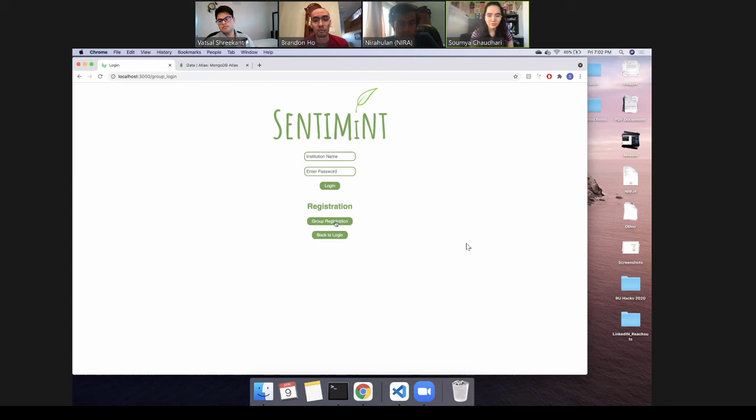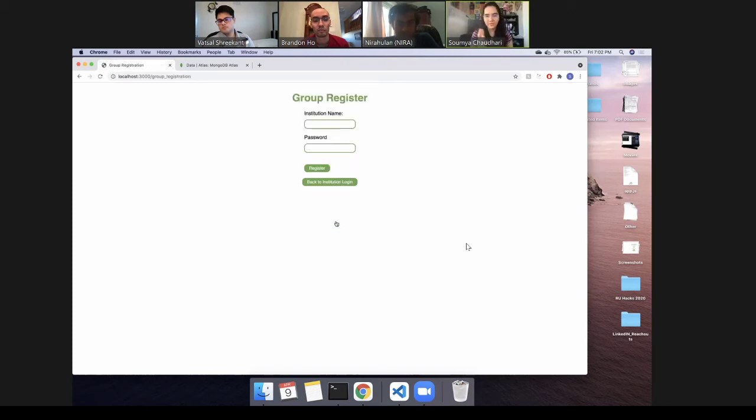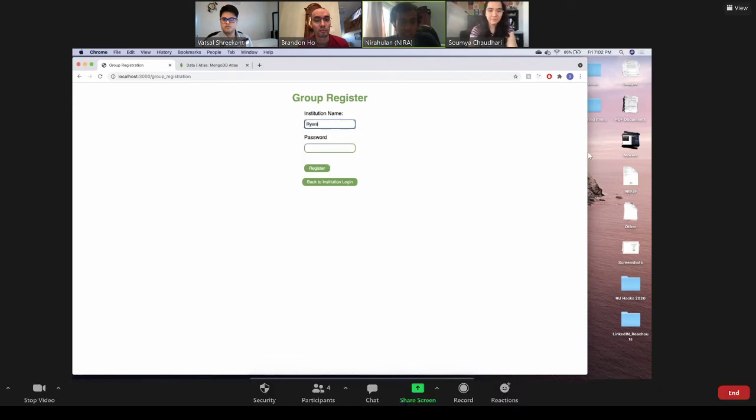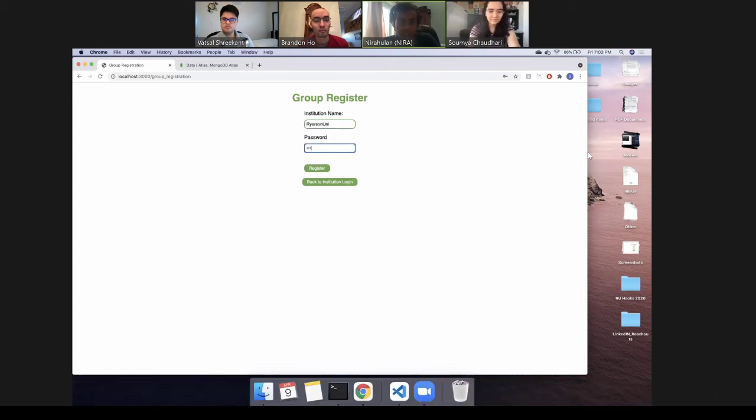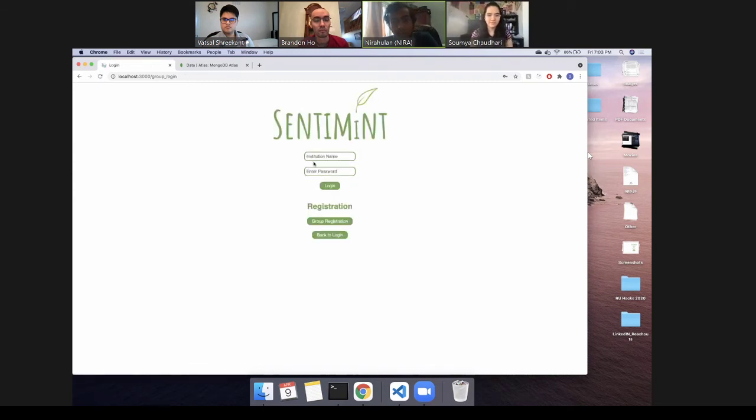Moving on to institution login, we can do a group registration because we don't have an institution yet. As part of our functionality, we can have a group register, and that institution can be any name. So let's create a sample institution, Sarai Senior Uni. Let's give it a password. Now once we've registered, we can go back in and log in via that institution name and that password.